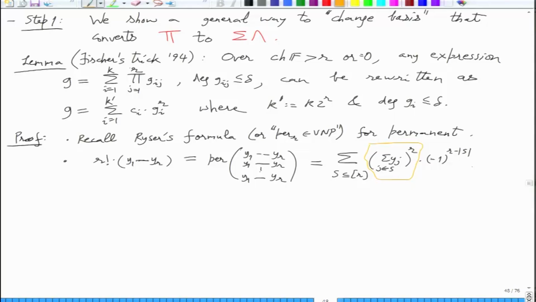Okay, so this product y1 dot dot yr can be written as a sum of powers with very simple coefficients, but the problem is this r factorial. So r factorial inverse should exist. Otherwise, if it vanishes, then you don't get anything about y1 dot dot yr.